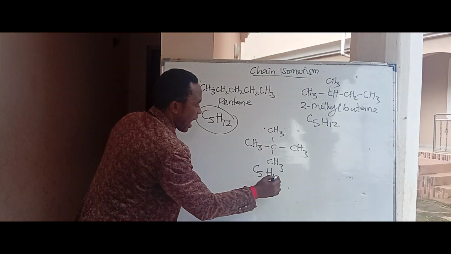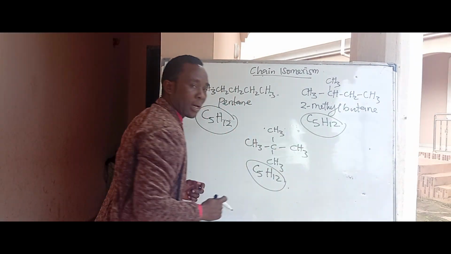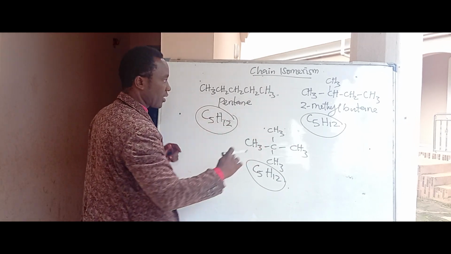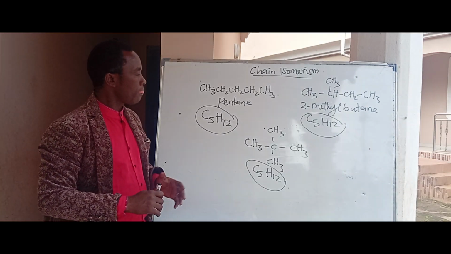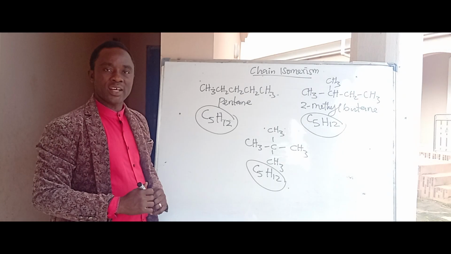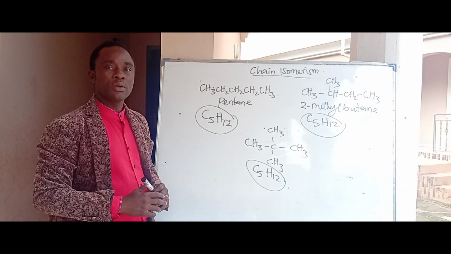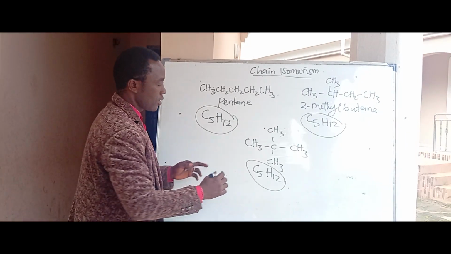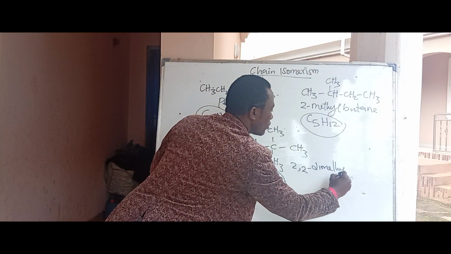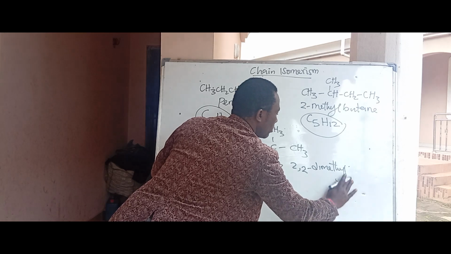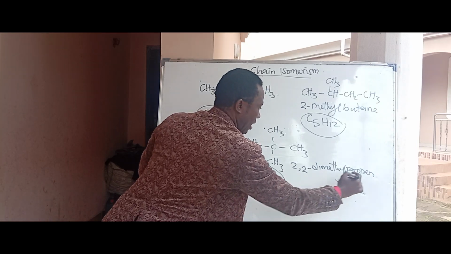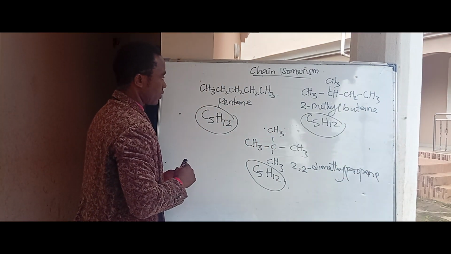these 3 compounds have the same molecular formula, but their structure, the arrangement of carbon atoms, differs. So this kind of isomerism, in which the different isomers differ in the arrangement of carbon atoms, is what we call chain isomerism. Remember, this is 2,2-dimethylpropane. We can have many other ones.